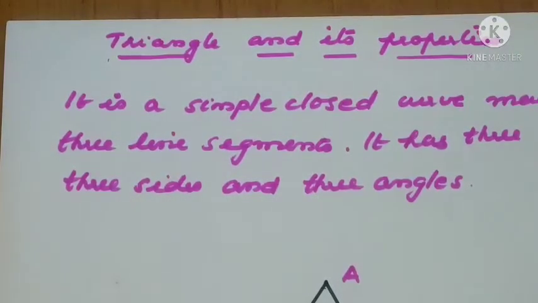It is a simple closed curve made up of three line segments, or we can say that it is a polygon, because made up of three line segments means it is a polygon made up of three sides. So it's the smallest polygon because it has the least number of sides of a polygon. Now it has how many vertices? It has three vertices, three sides and three angles.